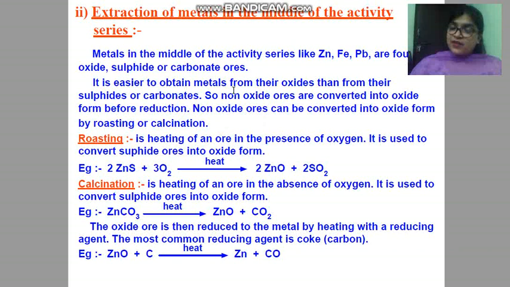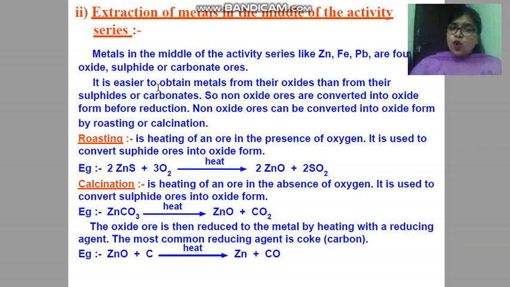Previously we have done it with mercury as well as copper by heating, because mercury and copper are metals which are low in the activity series. Simply we can extract metal from their ore by heating. Now see here children, here a few different steps we have to take. This zinc, iron, lead are found in nature in the form of oxide, sulfide and carbonate ore.